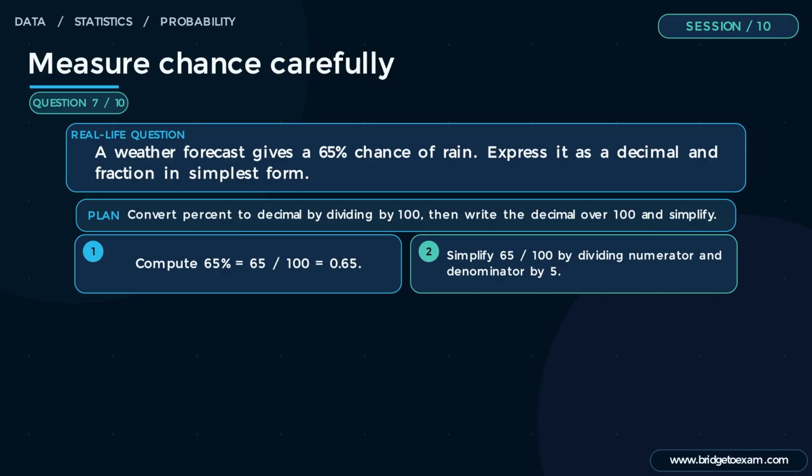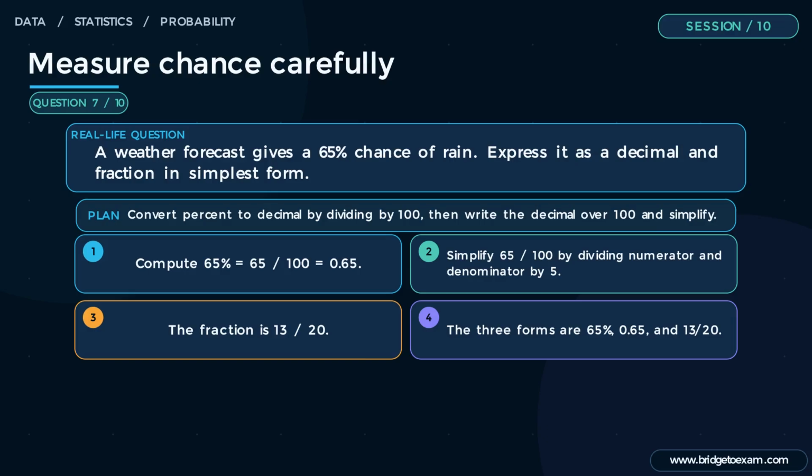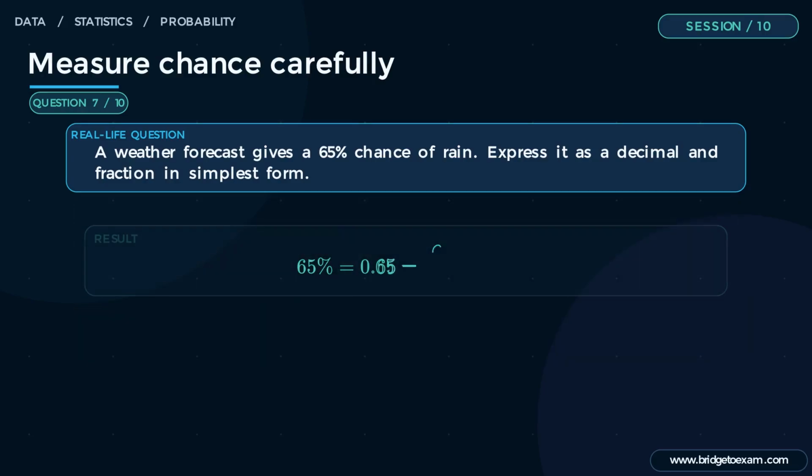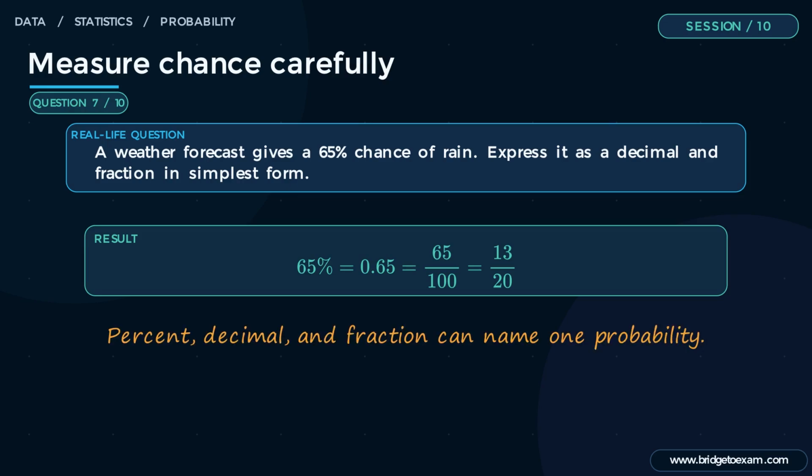Step 2. Simplify 65 divided by 100 by dividing numerator and denominator by 5. Step 3. The fraction is 13 divided by 20. Step 4. The forms are 65%, 0.65, and 13/20. Quick check. Compute 13 divided by 20 equals 0.65 to confirm equivalence. This matters in real life because forecasts and insurance reports often move among percent, decimal, and fraction forms.